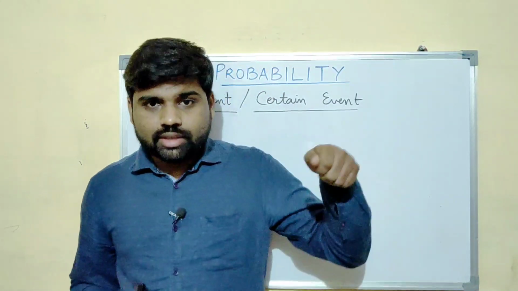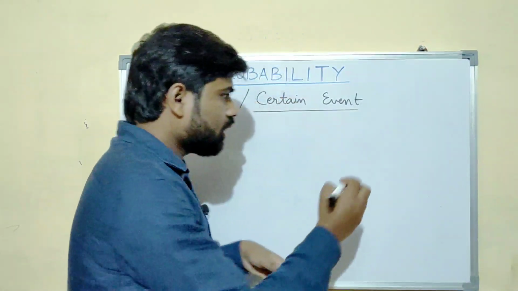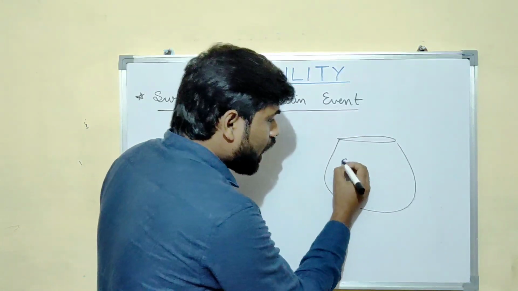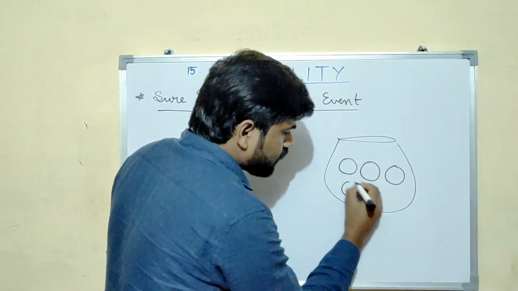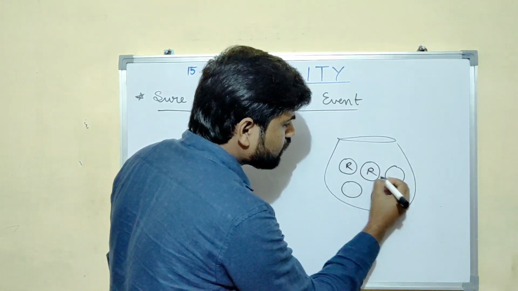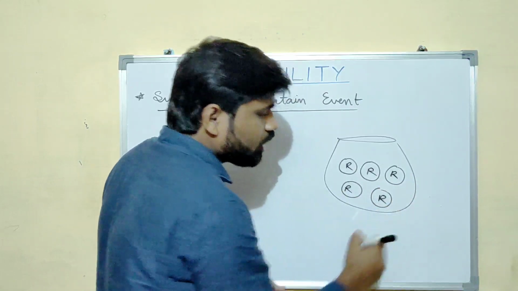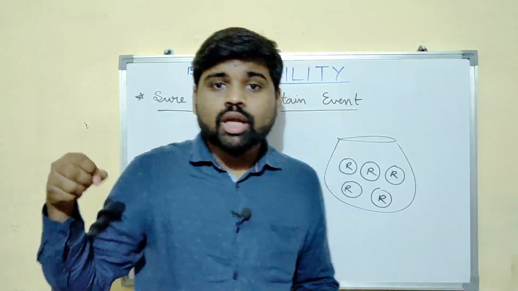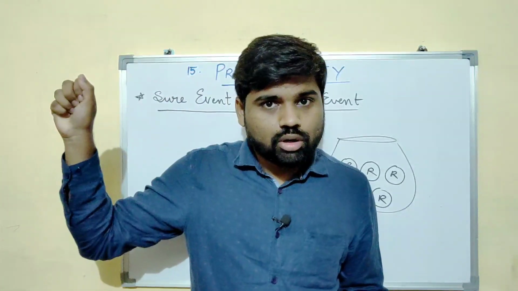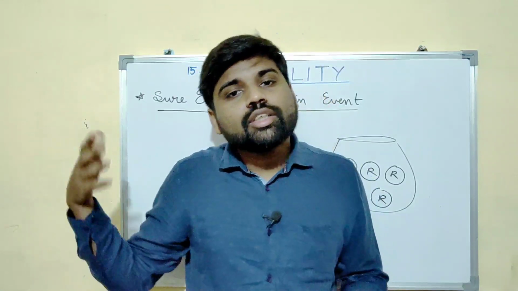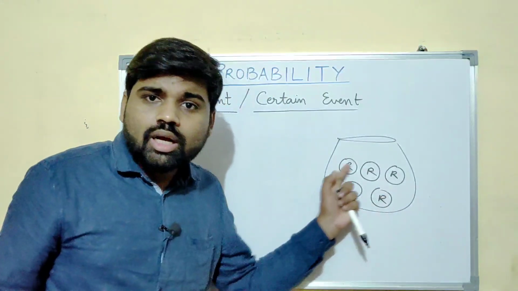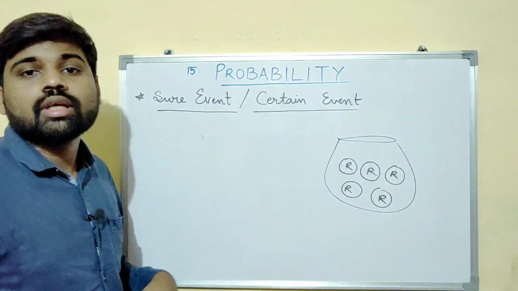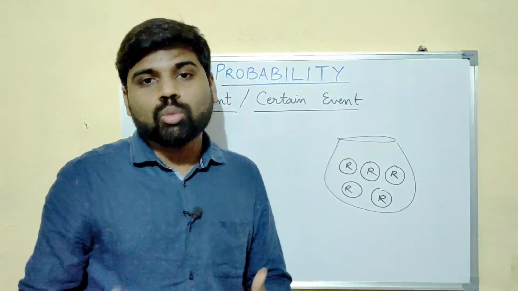If you are not able to understand this example, let us take another example. If I take a sack, let us consider this as a sack. Now I am putting some red balls into it. There are 5 red balls here. Now randomly, without looking at it, I am taking a ball out of the sack. What is the probability that I will get a red ball? It is sure, because all the balls are red. So what is a sure event? The event whose probability is equal to 1.